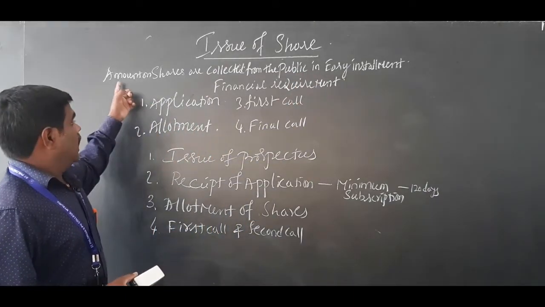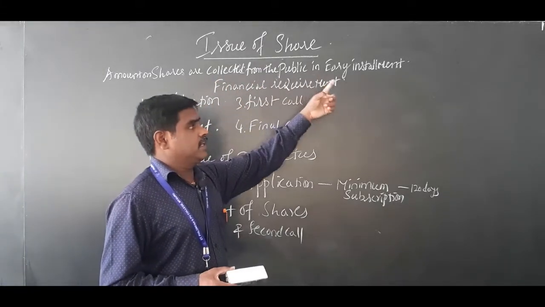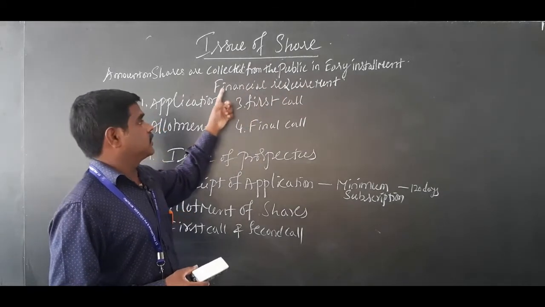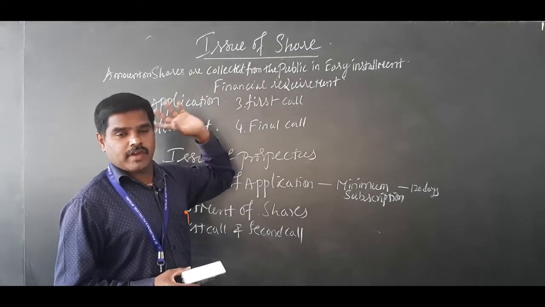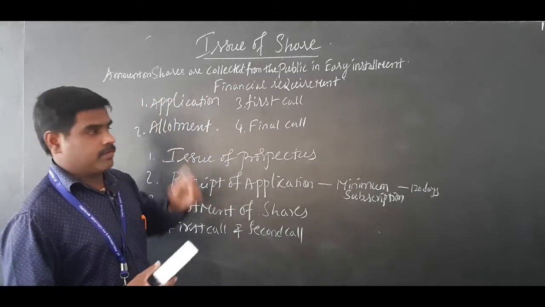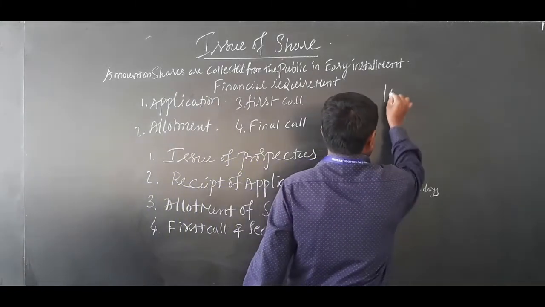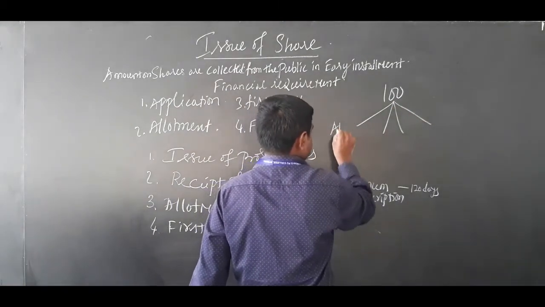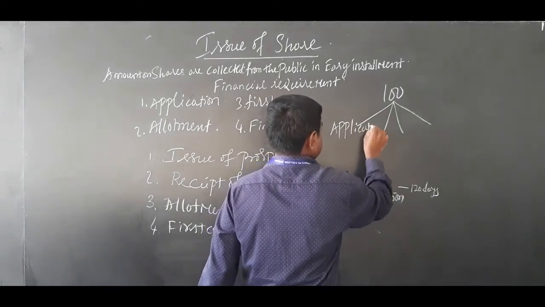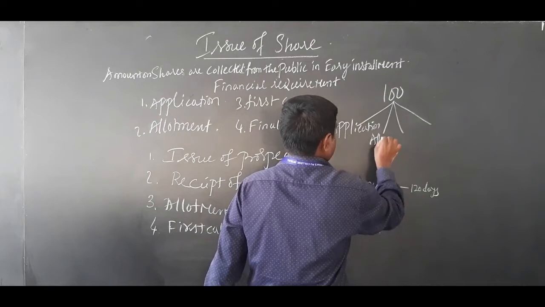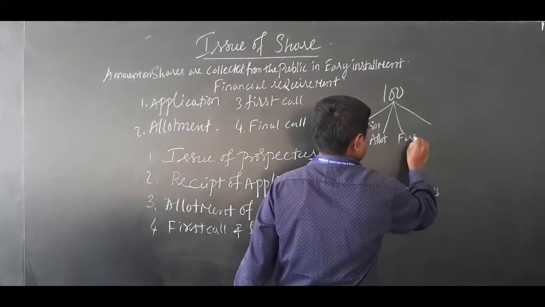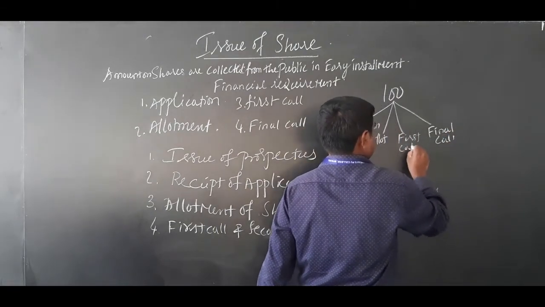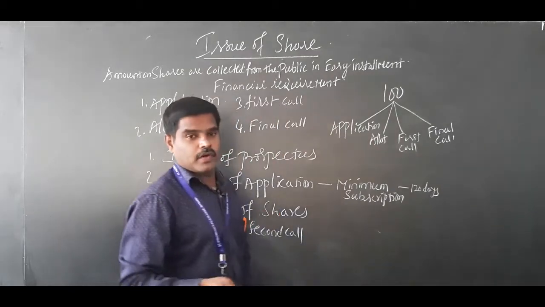Amounts on shares are collected from the public in easy installments, depending upon the financial requirement. That is what I said just now: 1 unit is 100 rupees. That 100 rupees will be collected in, for example, application, next allotment, next first call, next final call or second call. It may be 3 installments or it may be 4 installments.